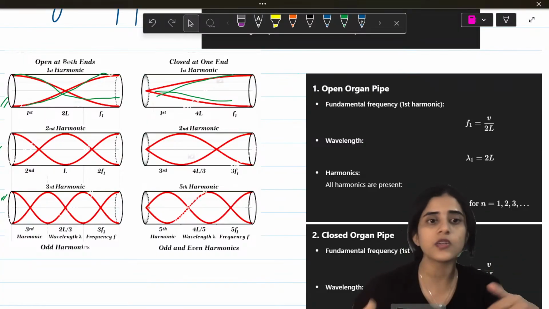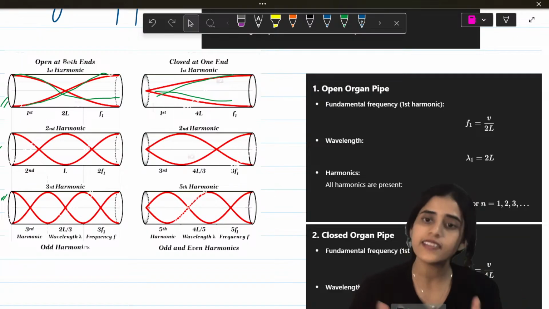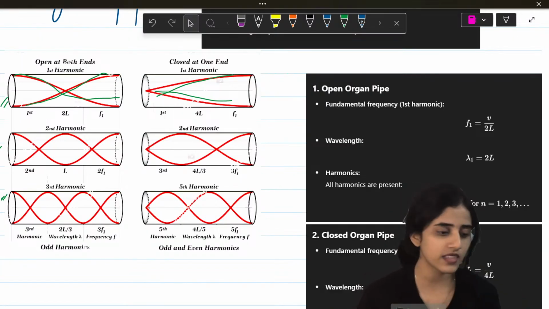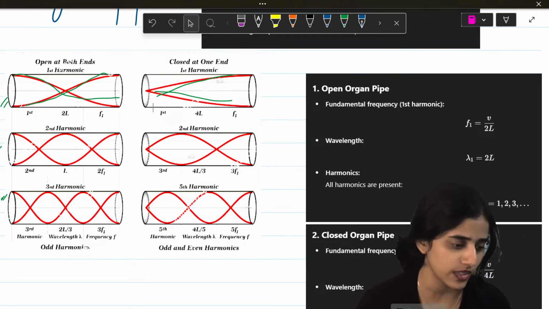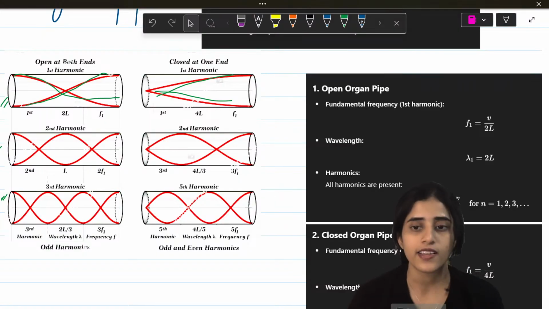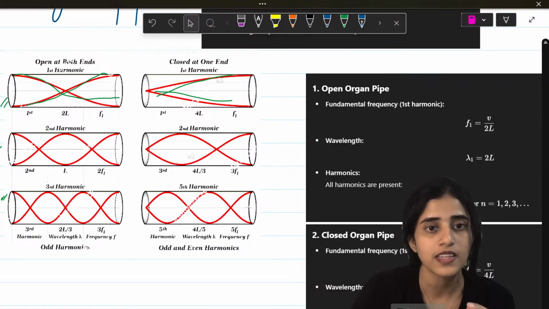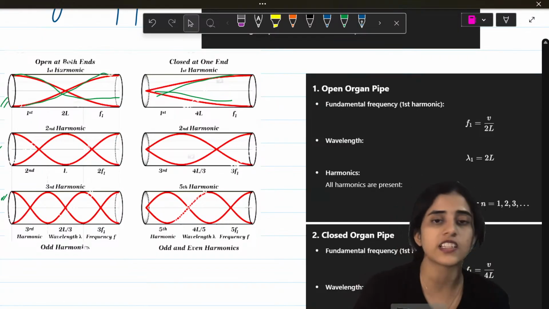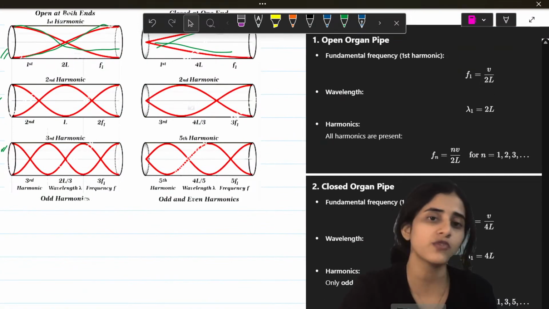So all others will be at n times V by 2L. So it could be 1 V by 2L, 2 V by 2L, 3 V by 2L. It just keeps continuing. But for a closed one, the first harmonic is at V by 4L. So its integral multiples will be nV by 4L.